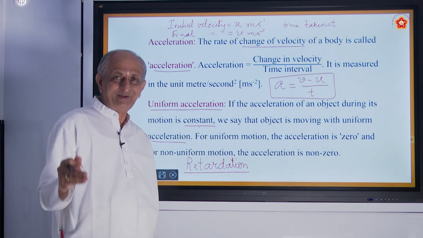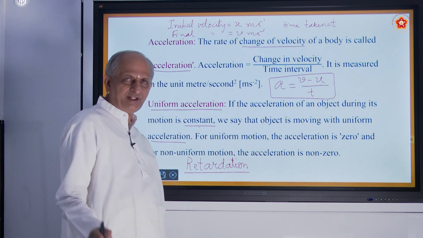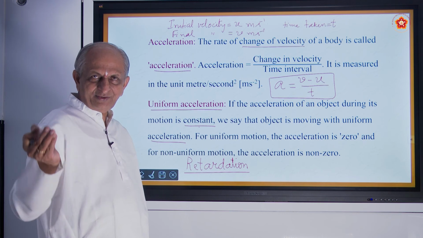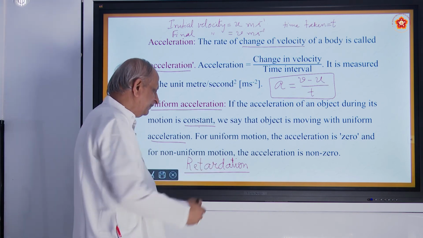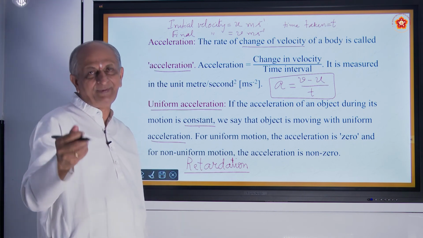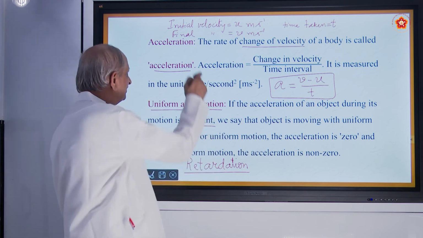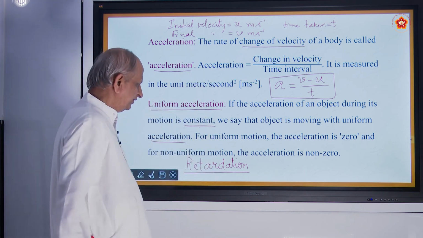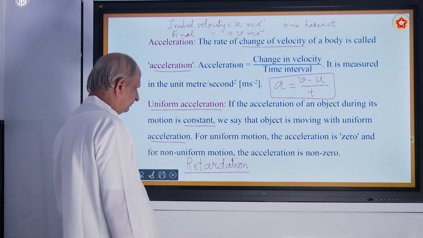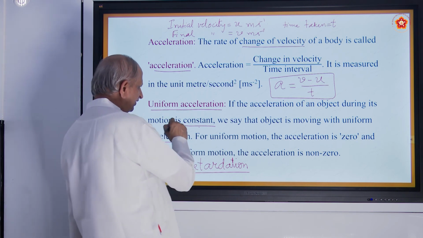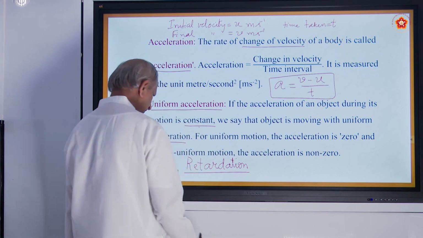Is it not? It will give a jerk at that time. So suppose the time to reach the station is, say, 11 o'clock. Exactly at 11 o'clock it will come and stop. And here there will be a reduction in the speed. That is what is called retardation. So here there is an increase of velocity, there is a decrease of velocity, we call it retardation. And if the velocity change is constant, we have uniform acceleration.